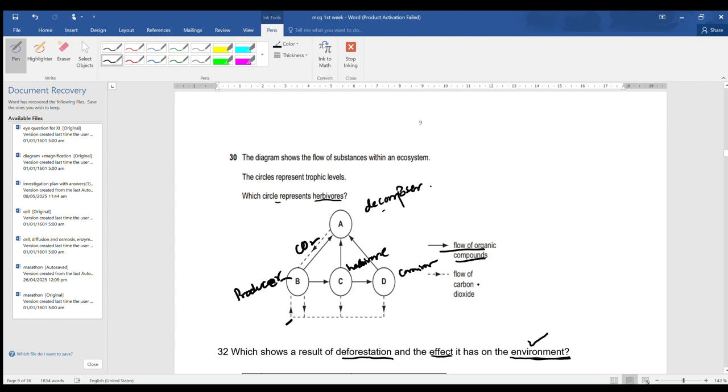So if A is decomposer, and flow of carbon dioxide is represented by a dotted line, carbon dioxide is flowing towards B only. Okay, so B should be producer. So if B is producer, then C should be herbivore and D should be carnivore. Okay, so which circle represents herbivore? C is the correct answer.